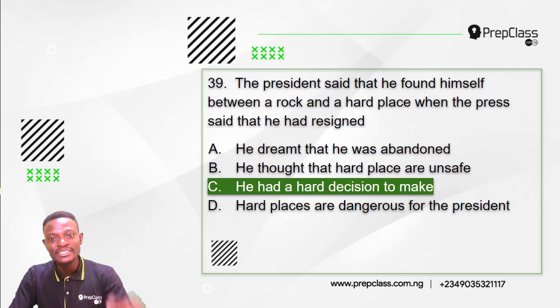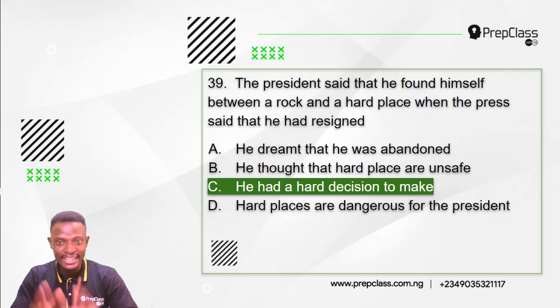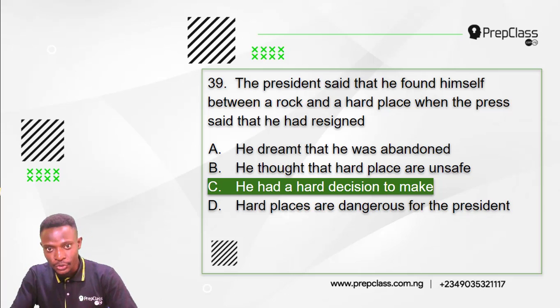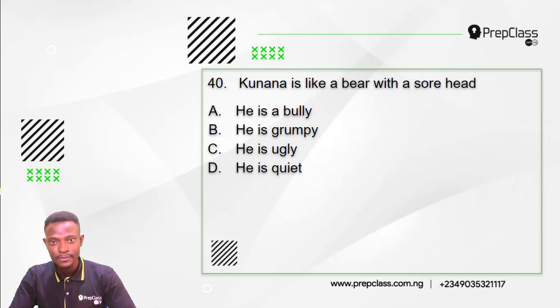He had a hard decision to make. It is either he decides to resign or he makes the press liars. He debunks their information. So he had a hard decision to make. Right. Moving on, question 40.